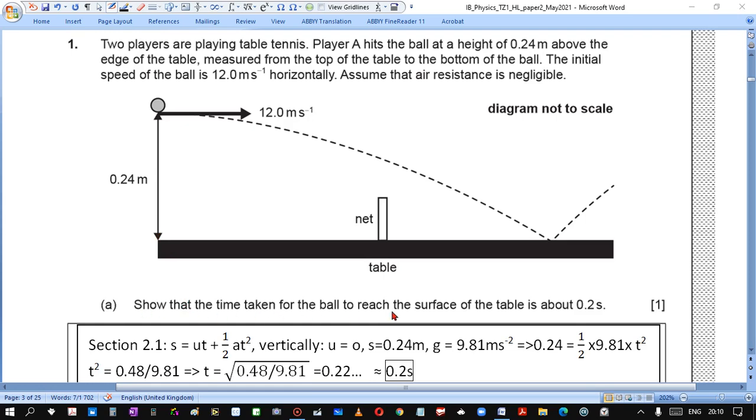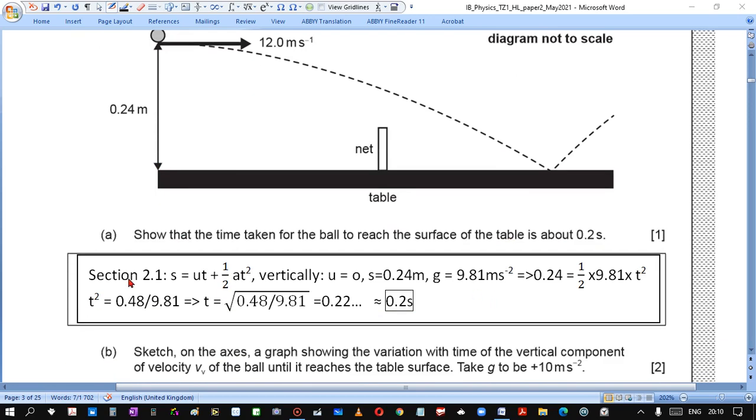So I refer to the data booklet, section 2.1, which gives us the formula for displacement, and vertical velocity initially is 0. Total displacement should be 0.25. g is 10 meters per second squared if we consider downward. Solving this for t, we get 0.22, which is about 0.2 seconds.